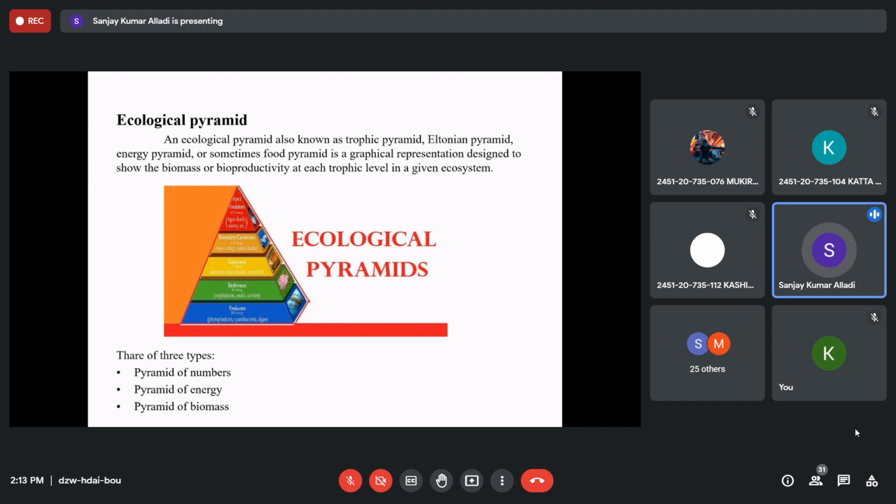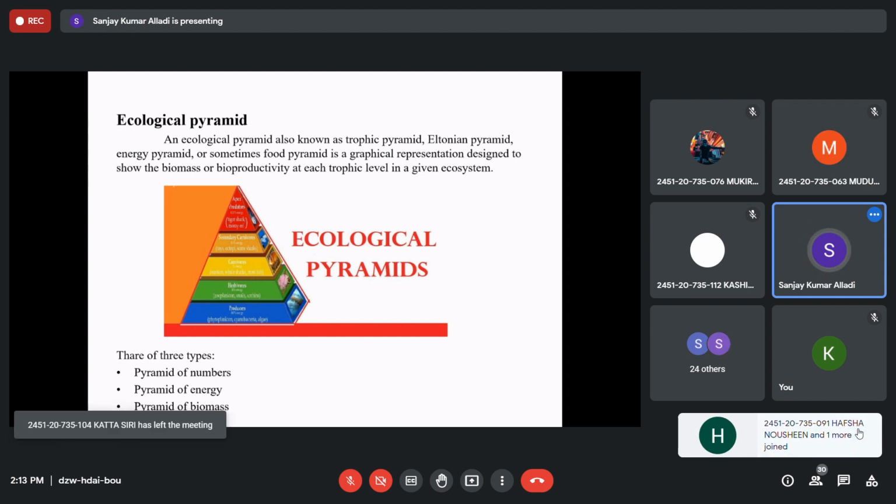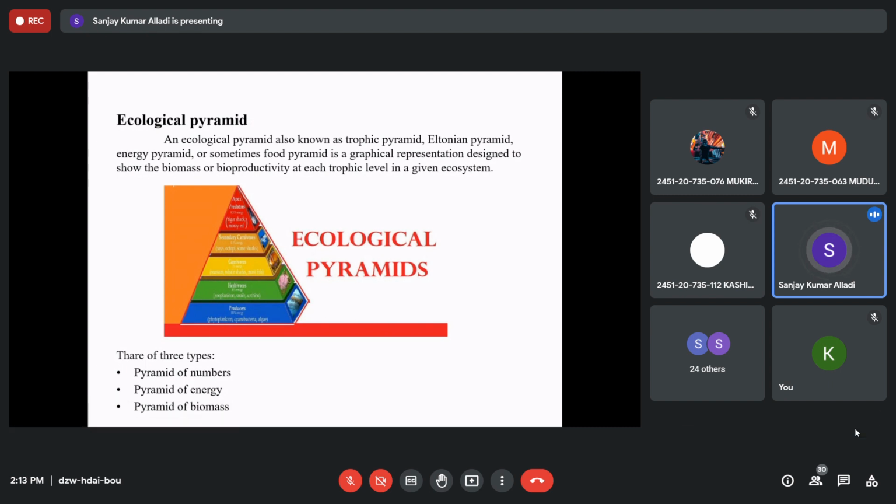So the four levels are represented by Roman numerals, right? Roman numbers will be taken. The first one is producers, second herbivores, third large carnivores, and then top carnivores, right? So that is how we can depict it and understand the state of the ecosystem, whether it is declining or flourishing or in very good balance, right? We can understand. I will explain it once again.